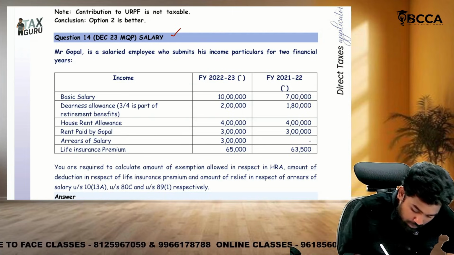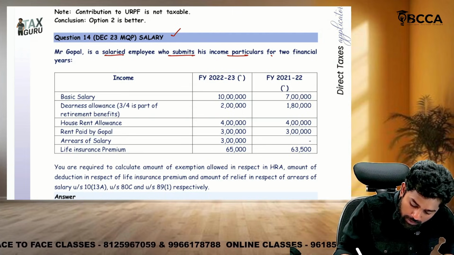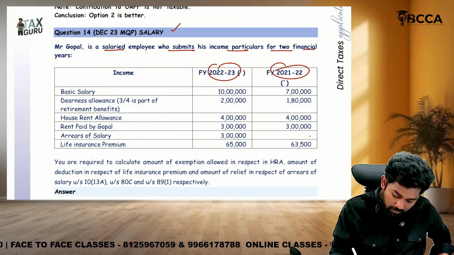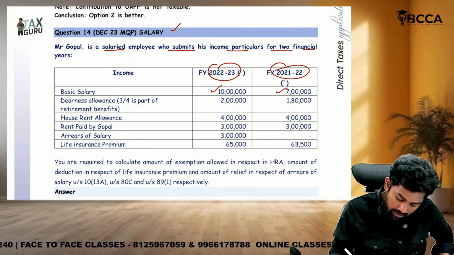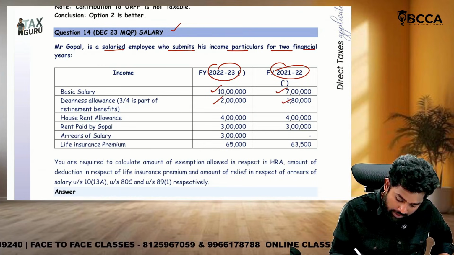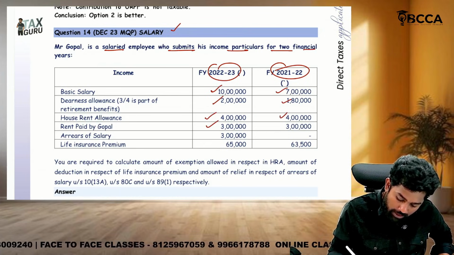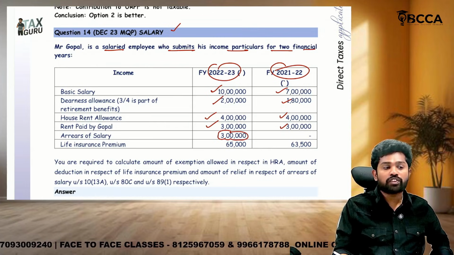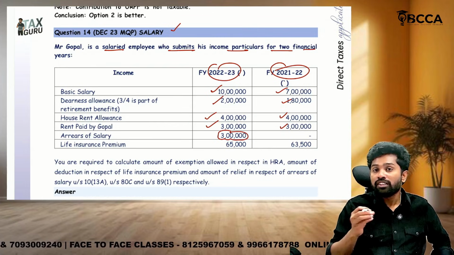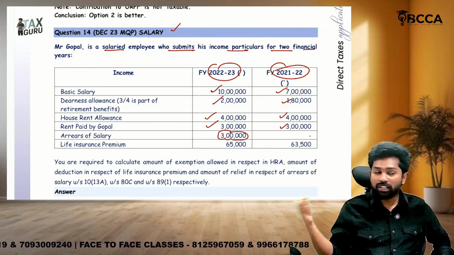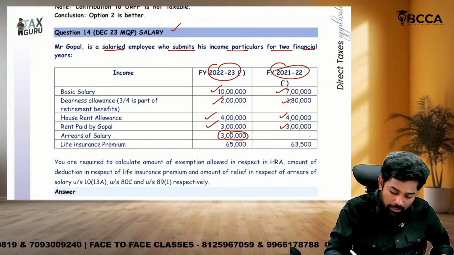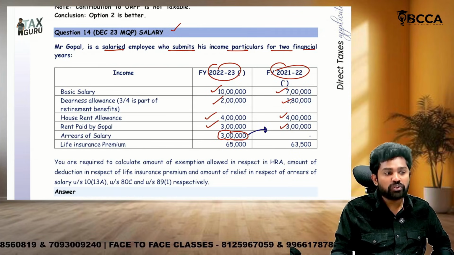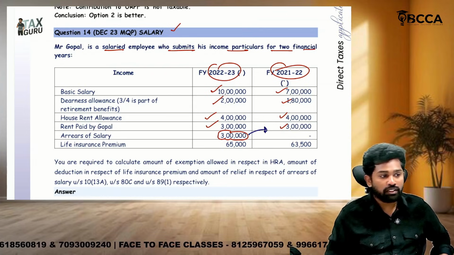First one, Mr. Gopal is a salaried employee who submits his particulars for 2 financial years, 22-23 and 21-22. Basic salary 10 lakhs, here 7 lakhs. DA 2 lakhs, 1 lakh 80. HRA 4 lakhs, 4 lakhs. Rent paid 3 lakhs, 3 lakhs. Arrears of salary, what does it mean? Arrears of salary is related to past years but received in the current year. So that means this may be related to 21-22, but it is received in which year? 22-23.